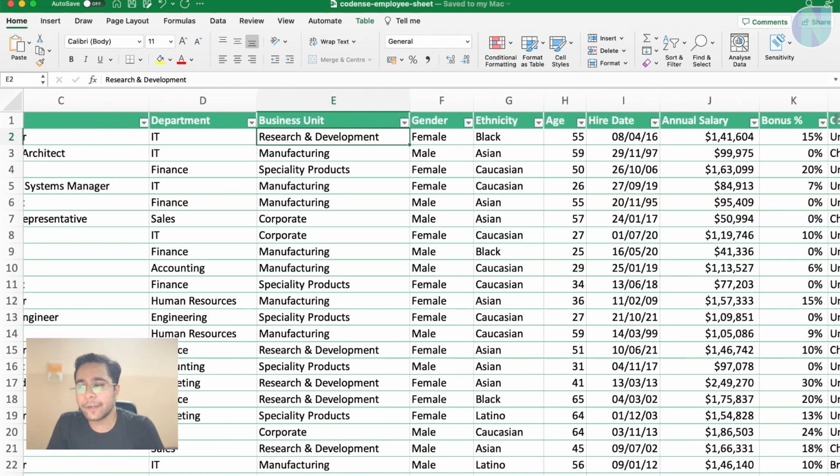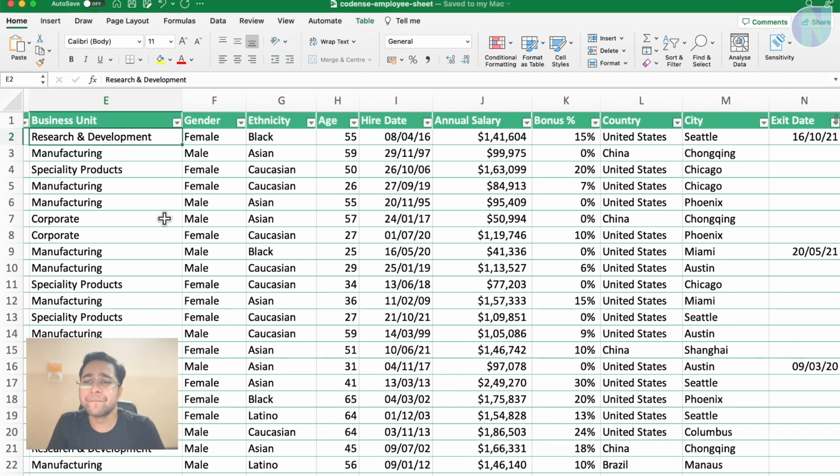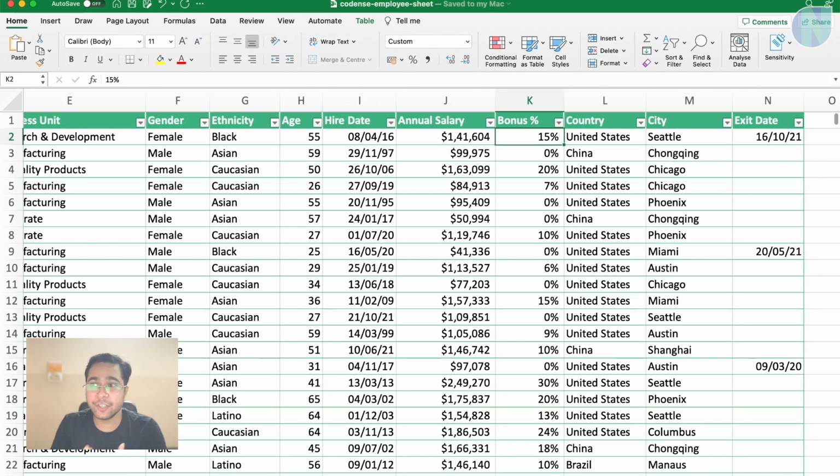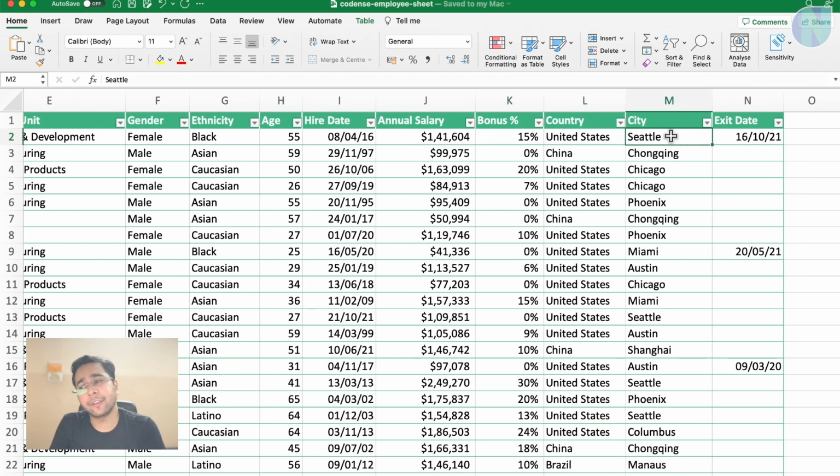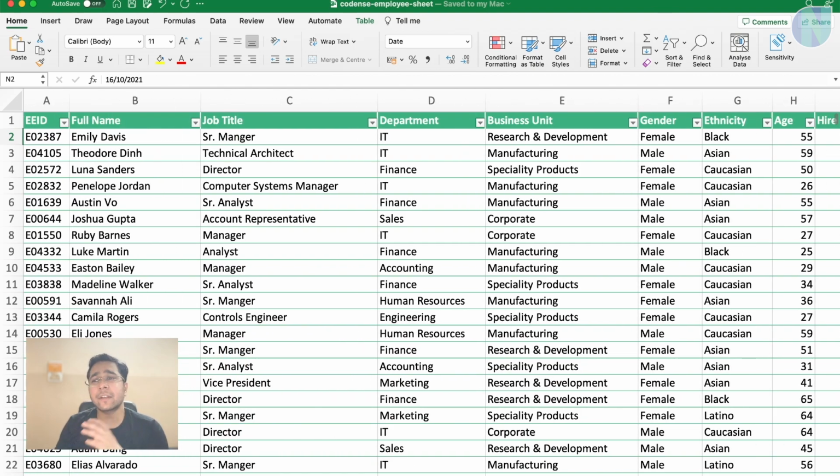What more information do we have in this data set? We have gender, ethnicity, age, hire date, annual salary, bonus, like how much bonus that person achieved, and the country and city living in. And for some employees, there can be an exit date as well. So we can try to do different operations on this data set and see how, in the practical world, we use different tools to get the data analysis done. Let's go to our questions.